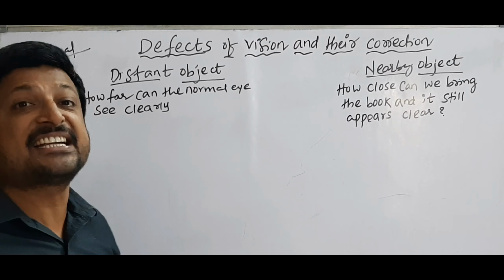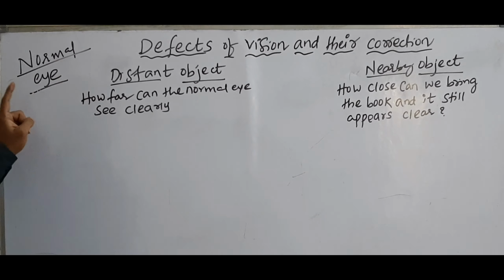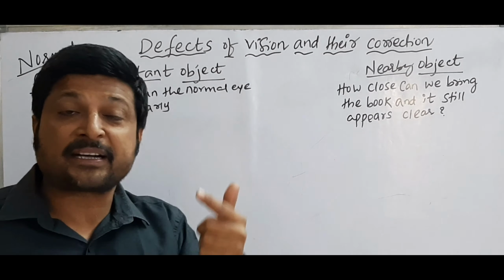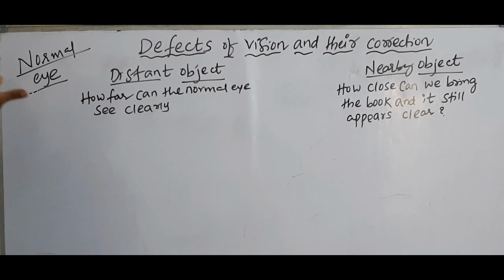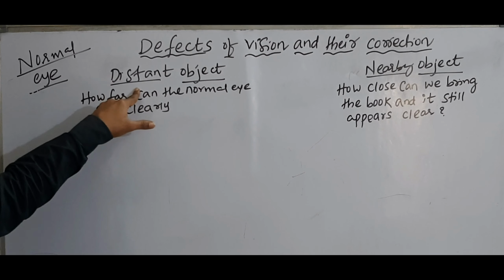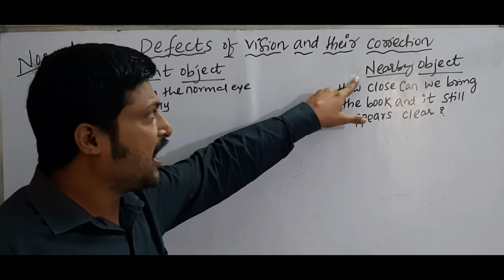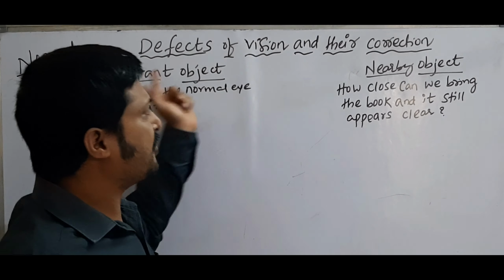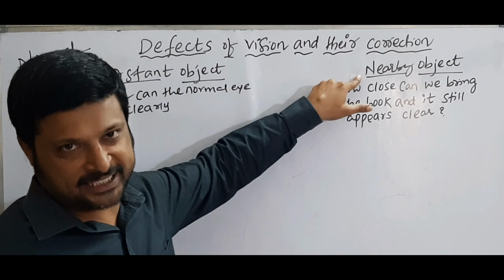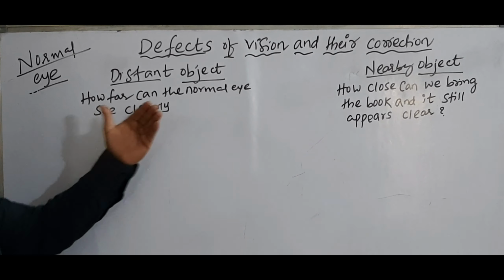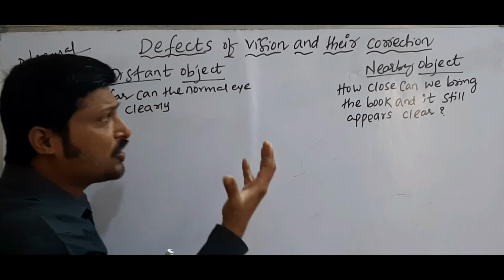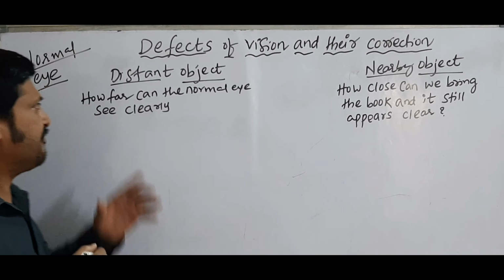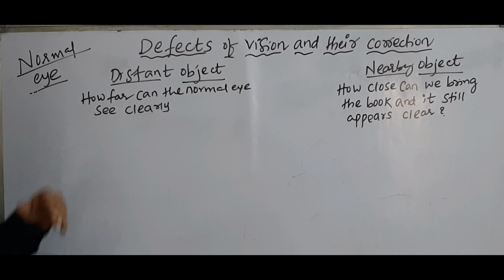In order to understand the defects of vision, first see a normal eye. Normal eye means the person who is not using spectacles. Now see how the normal eye can see distant objects and nearby objects. How far can the normal eye see clearly? How close can we bring the book and still see it clearly?